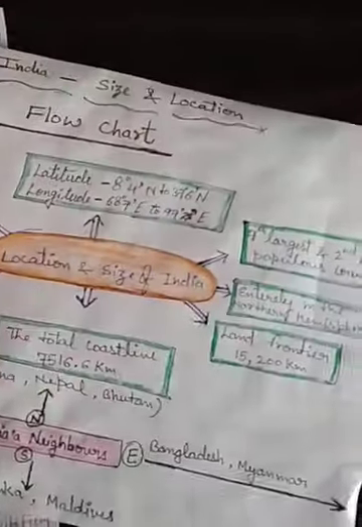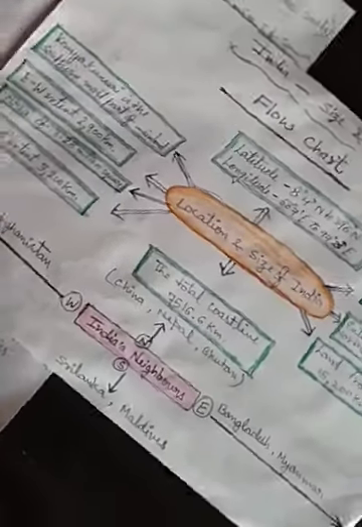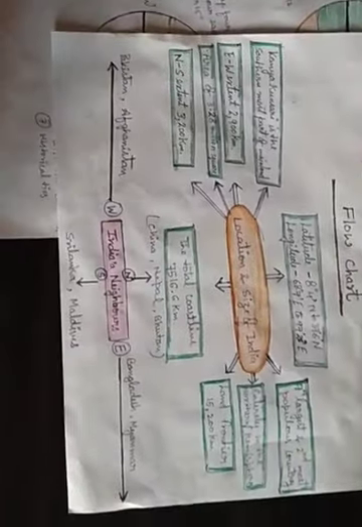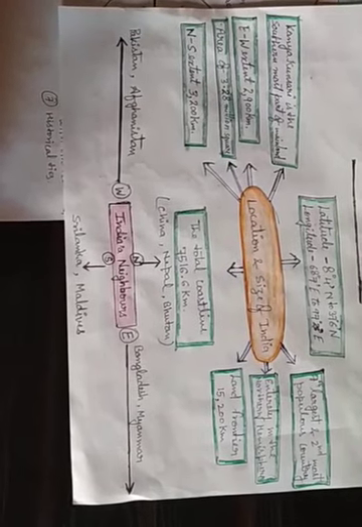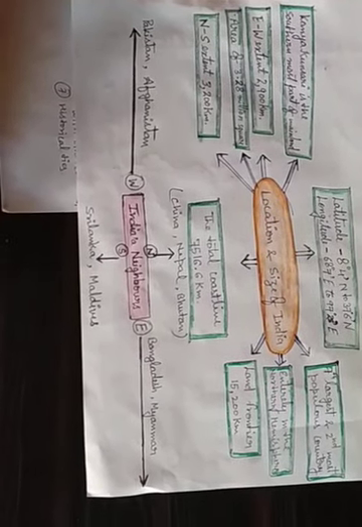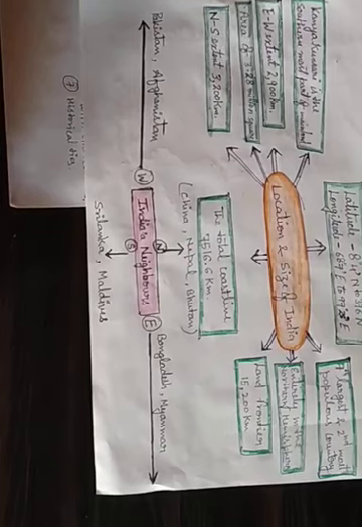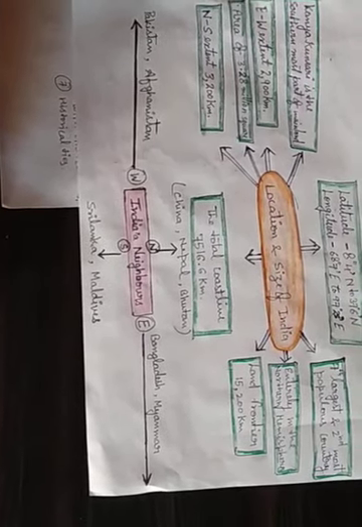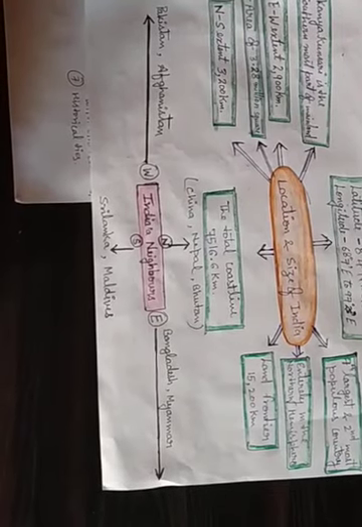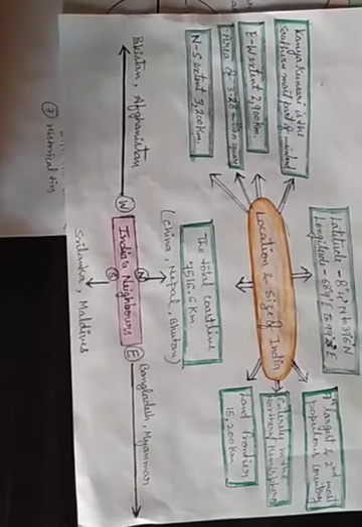This flow chart is also shown to you. In this flow chart I have given all these things, and shown India's neighbors: in the north China, Nepal, Bhutan; in the south Sri Lanka and Maldives; in the east Bangladesh and Myanmar; and in the west Pakistan and Afghanistan. These are the neighbors of our country India. So I have discussed all that with you.